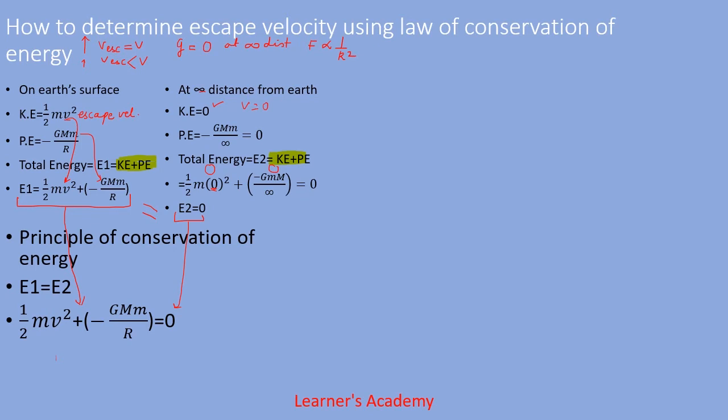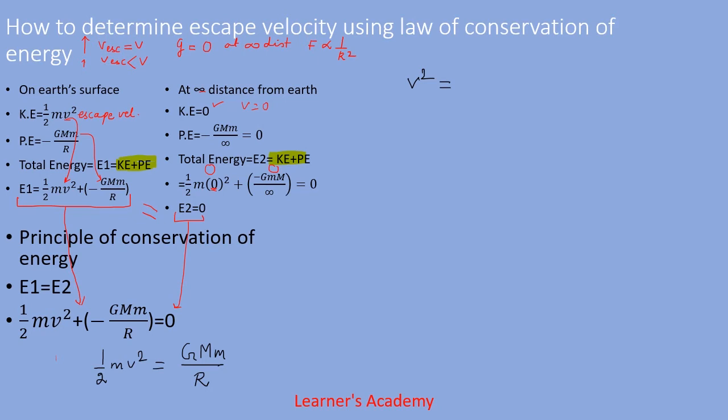Now when we further solve this, we get half mv square. We'll take this value to the right side of the equation, and that becomes GMm upon r.